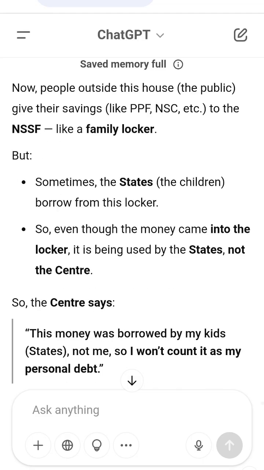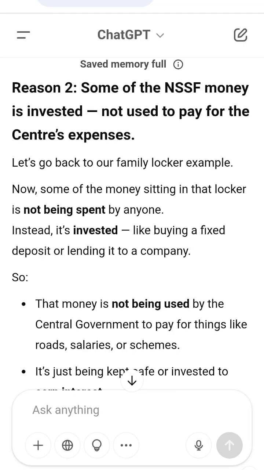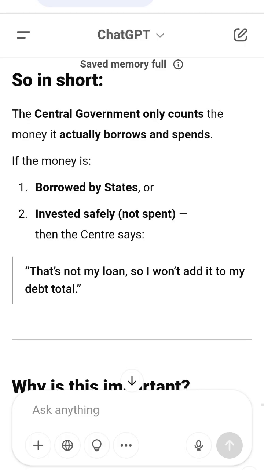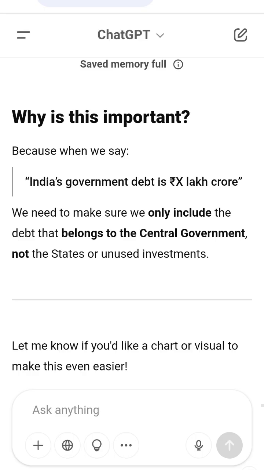Final picture. Think of the Indian government like a parent managing a huge home. They borrow money when needed, but use it wisely. Keep it in the right accounts. Borrow mostly within the family. Return the money slowly and safely. This careful behavior is what makes the debt manageable and low risk.